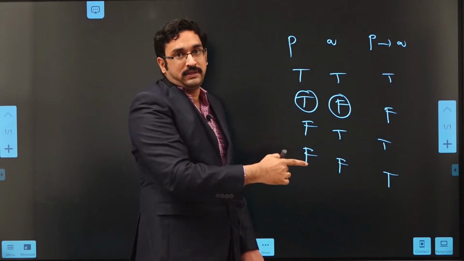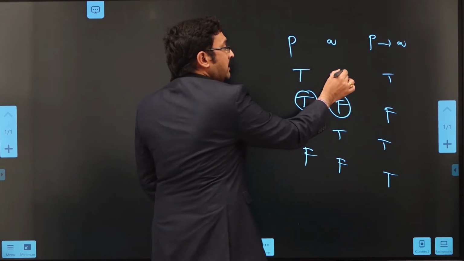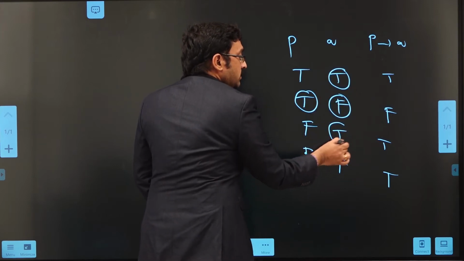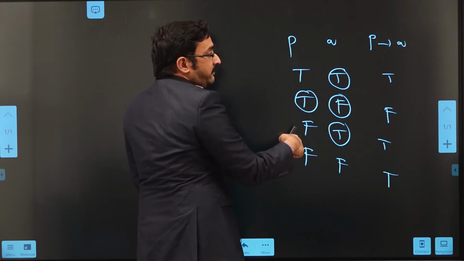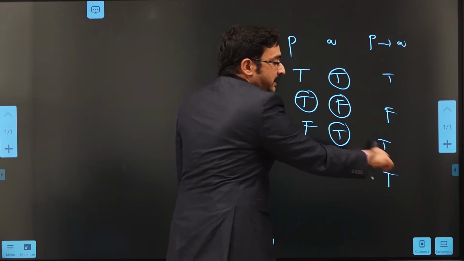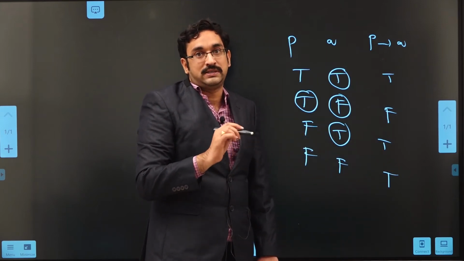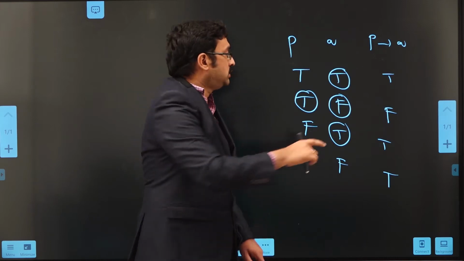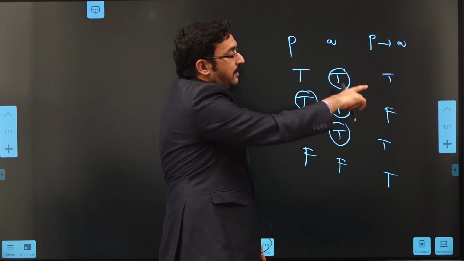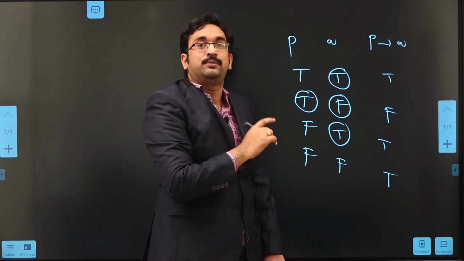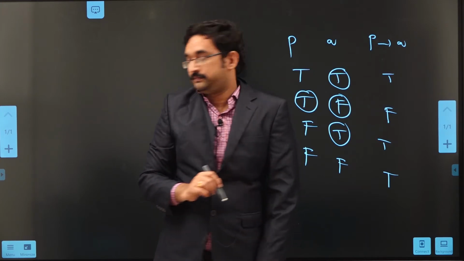If we observe the truth table, we can understand that whenever q is true, irrespective of the p value, the implication is true. That's why if we want to prove that p implies q is true, it is enough to show that q is true. Then obviously it will be true. Such a proof is called a trivial proof.